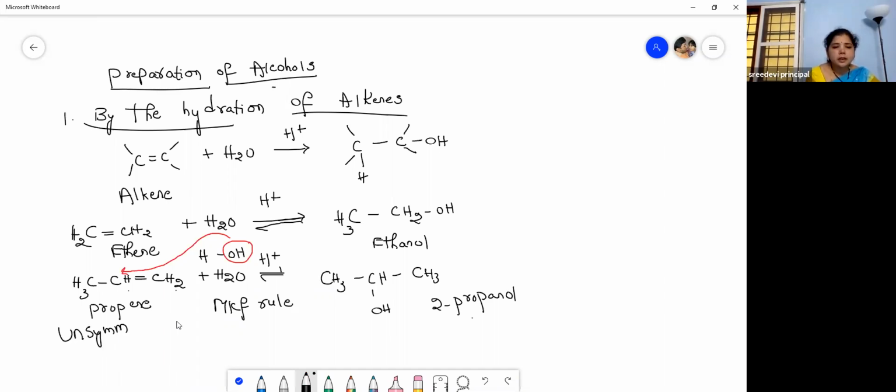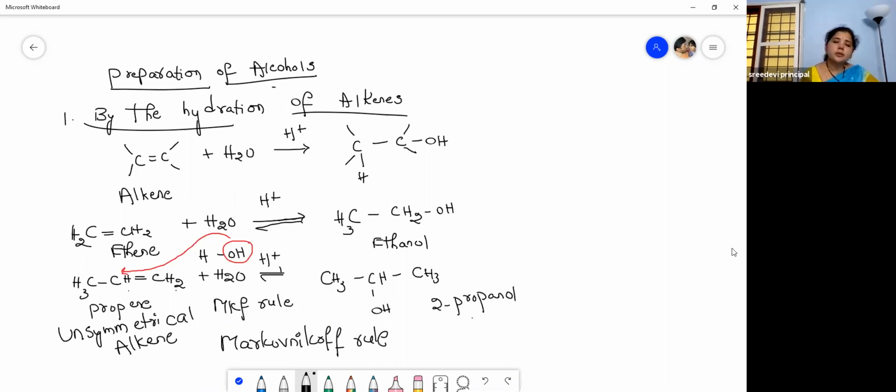Addition to an unsymmetrical alkene is governed by the Markovnikov rule. The negative part of the reagent is attached to the carbon which has fewer hydrogens, which is called the Markovnikov rule. Okay.